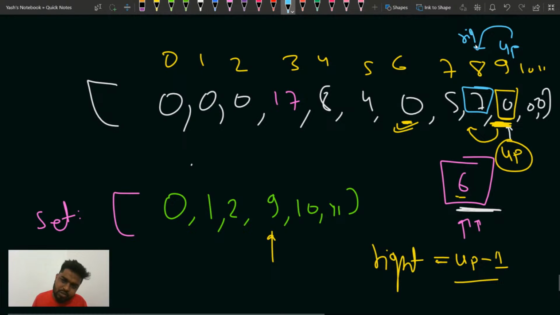Yeah, it should not have given a TLE. That is what I'm trying to say, guys. Is that clear with this part, guys?